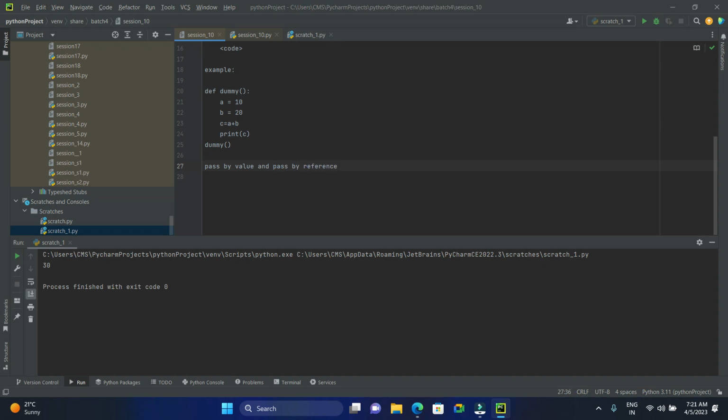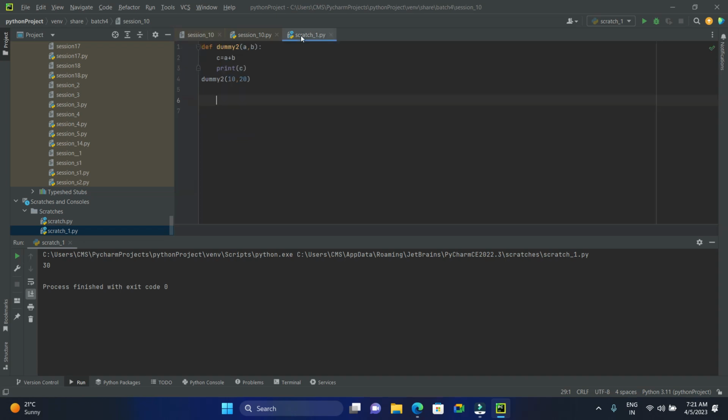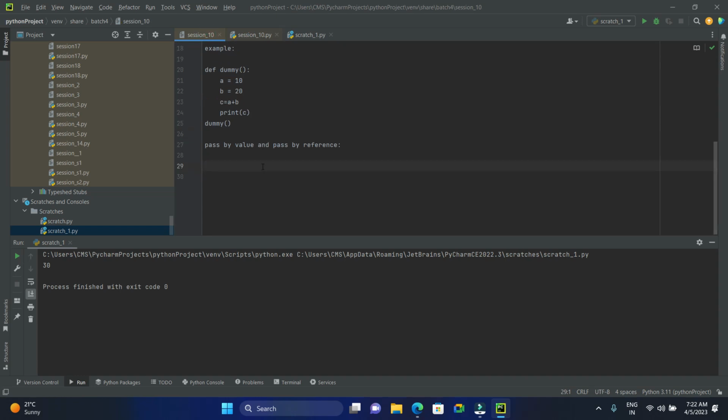See here, A and B are the arguments, or you can say parameters. Here I have declared the two variables and assigned 10 to A and 20 to B. That's how I have passed the values. Now we'll discuss pass by value and pass by reference. These are two ways in which we can pass our parameters, our arguments.